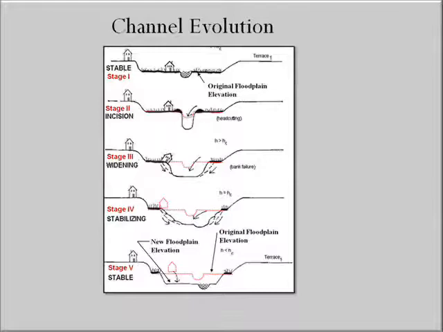The cost of the channel evolution process is long-term extreme river instability and associated hazards, and loss of land and any investments such as buildings and roads on those lands. Fish and other aquatic organism habitat and water quality are also significantly degraded by the evolution process.